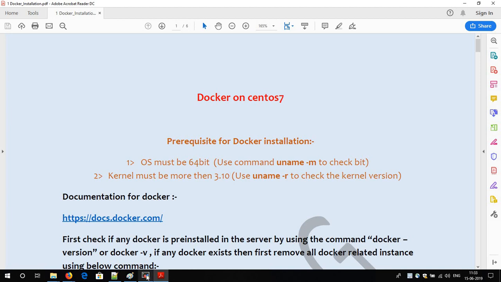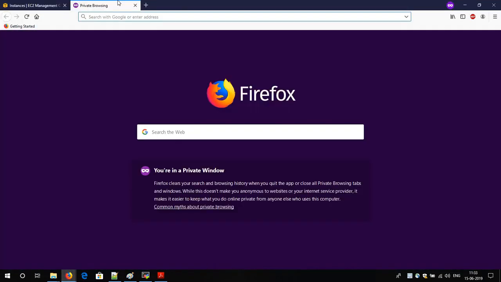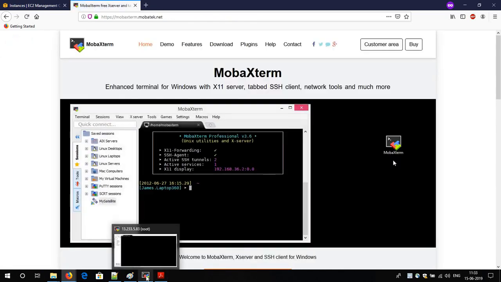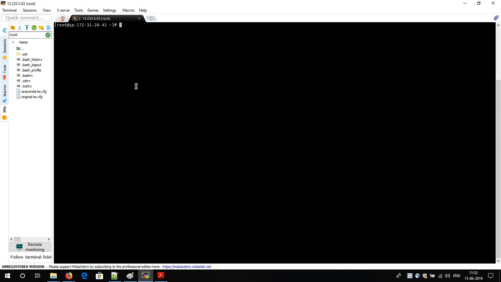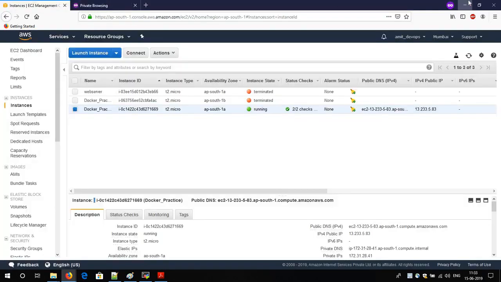I already have a server on which I am going to show you how Docker works. I am running this Linux operating system in MobaXterm software. You can install MobaXterm. I suggest this application to run any of your Linux operating systems, because it gives you more flexibility than other applications. So I prefer MobaXterm and I suggest it to you as well. Go and install MobaXterm to run your Linux server on top of it.